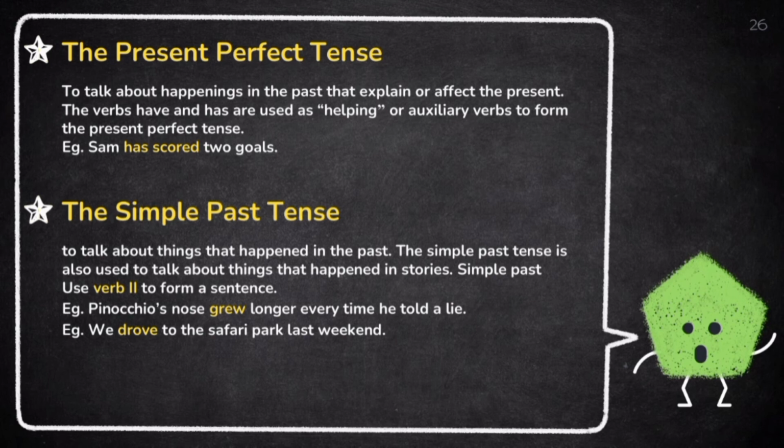The simple past tense is used to talk about things that happened in the past. The simple past tense is also used to talk about things that happen in a story. The simple past uses a verb to form a sentence. For example, Pinocchio's nose grew longer every time he told a lie. For example, we drove to the safari park last weekend, and many more examples.